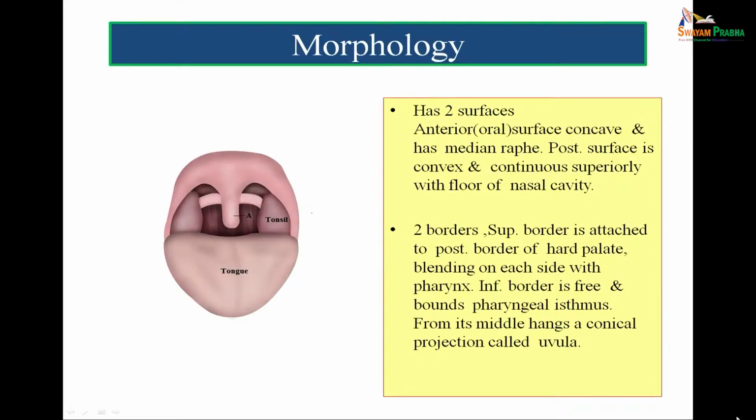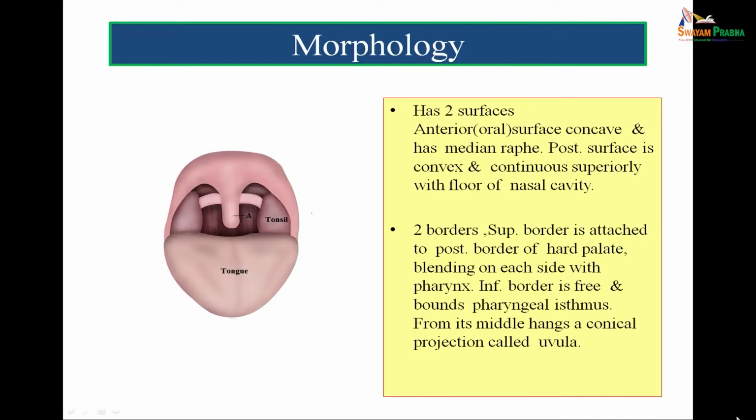The soft palate has two surfaces: the anterior surface is concave, the posterior surface is convex, and it has two borders. The superior border is attached to the posterior border of the hard palate, blending on each side with the pharynx, while the inferior border is free. In its middle there hangs a conical projection called the uvula. You can see in the figure the conical projection which is marked, that is the uvula, and on the sides you can make out the tonsil, and in the front the tongue.